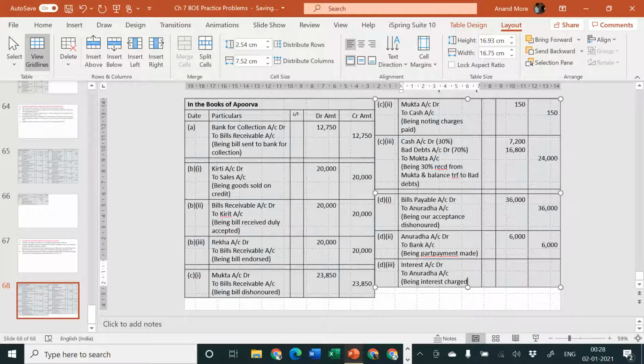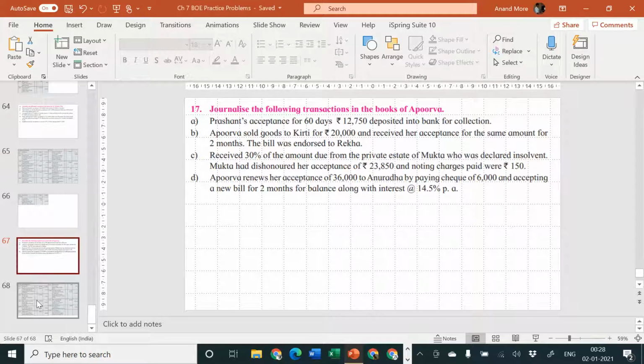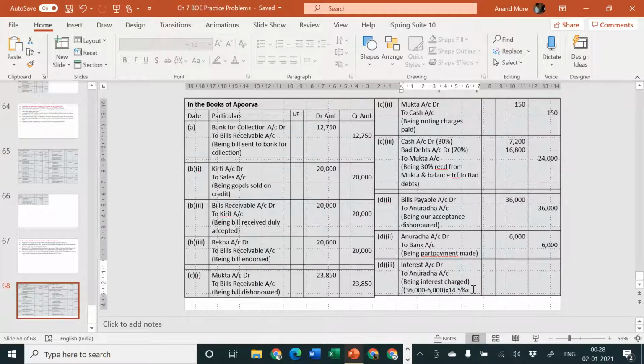And the amount of interest, you have to calculate, that is equal to 36,000 minus 6,000, into, they have told you 14.5%, into how many months have they told? They have told you 2 months, so into 2 by 12, so into 2/12.